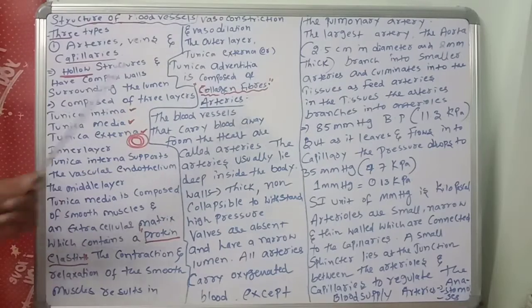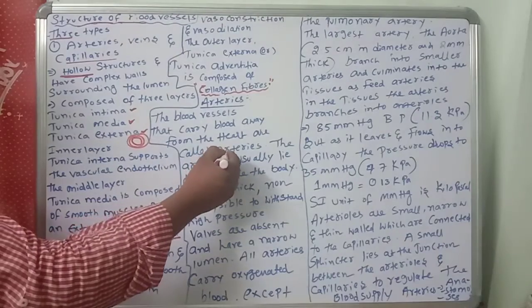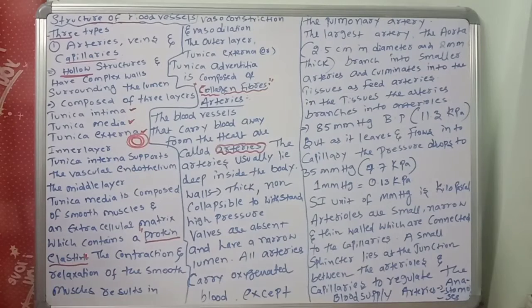Once again, we are discussing the first blood vessel very deeply: arteries. Arteries carry the blood from the heart to body parts, so the blood vessels that carry blood away from the heart are called arteries.